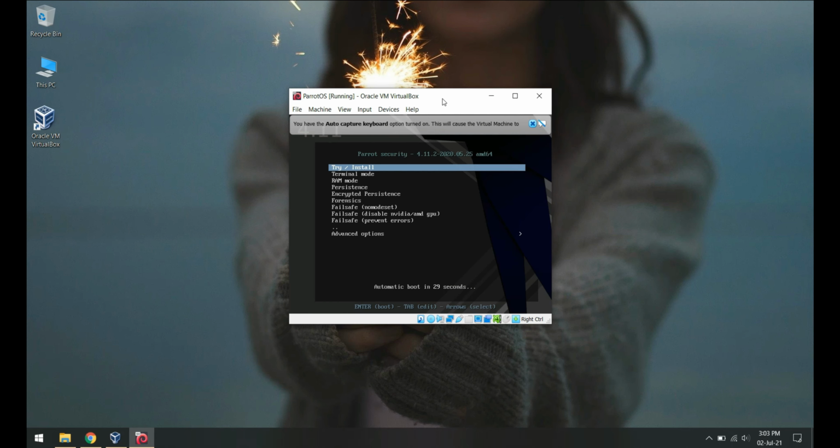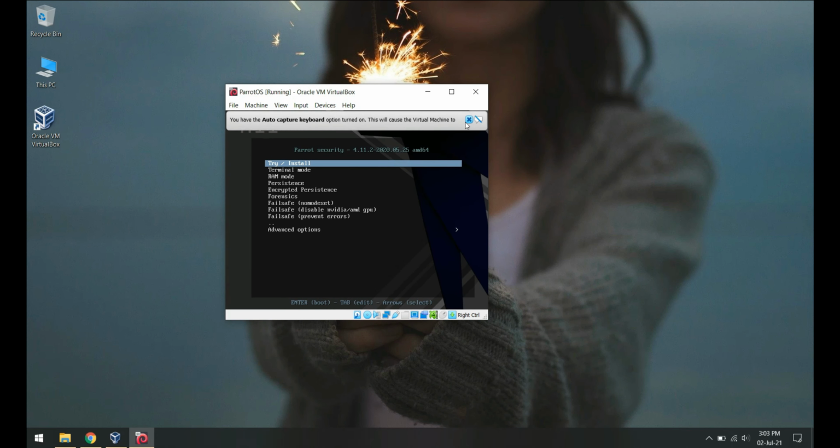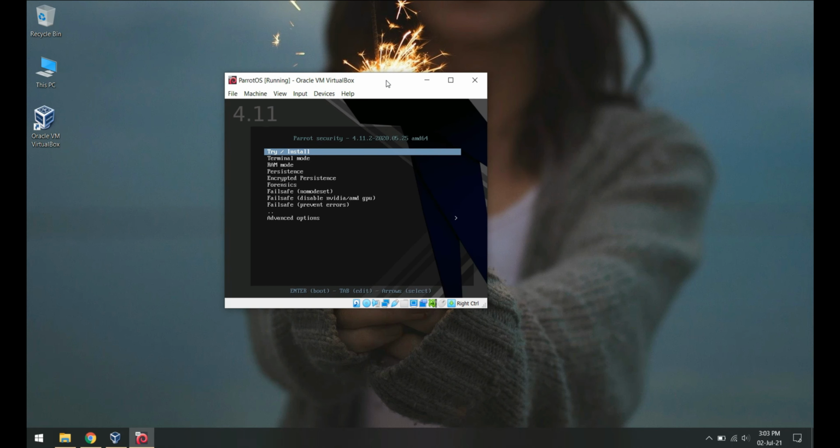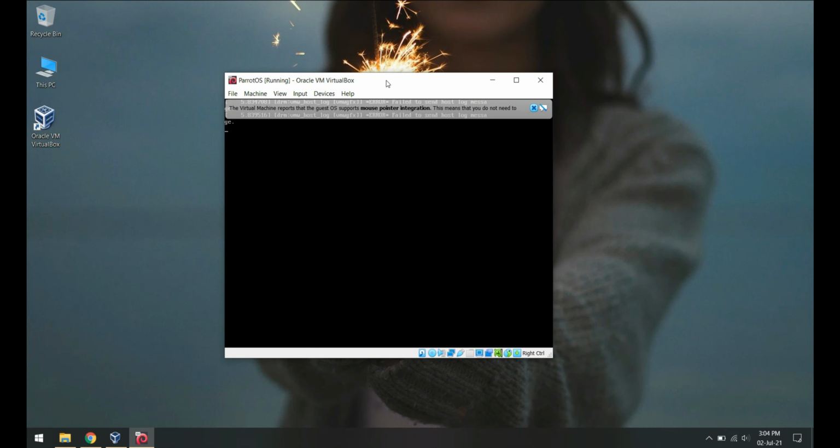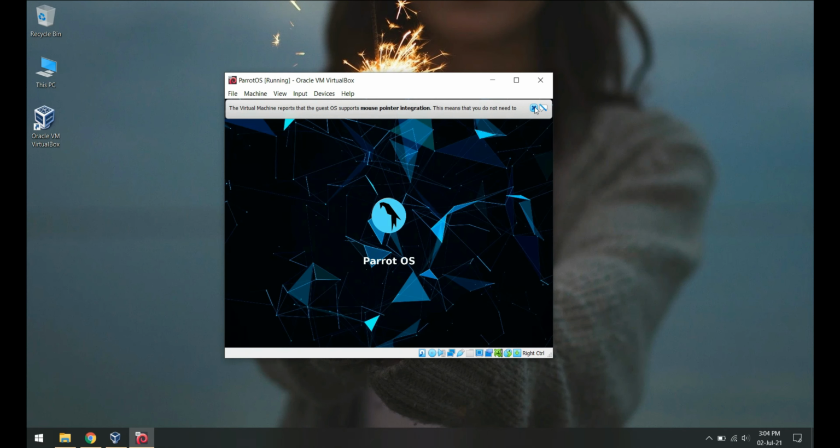We want to install the Parrot OS. Select the first option. Note that your mouse won't work here. You have to use keyboard to navigate. Ignore these errors. Our Parrot OS is booting in.